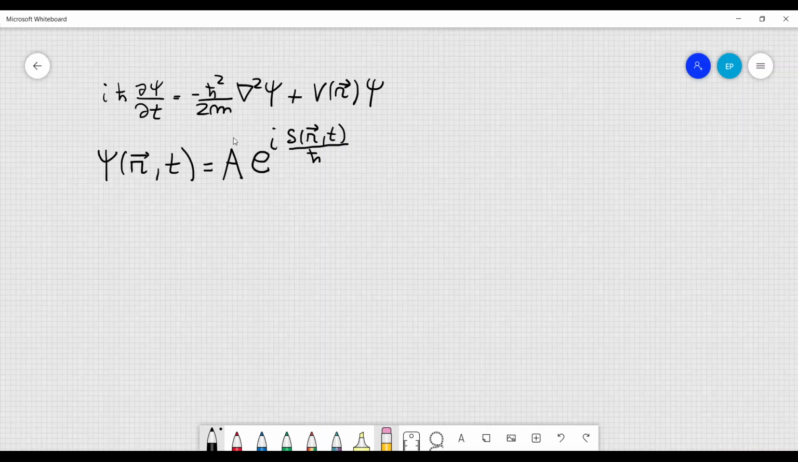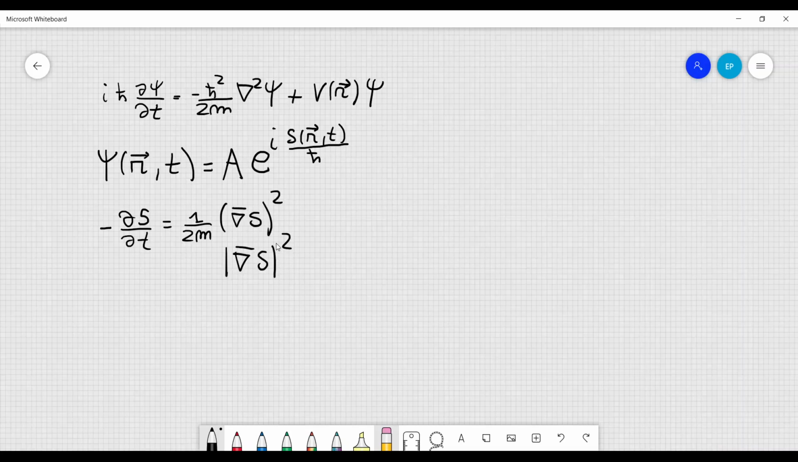And then you will find that you can also cancel this constant A, because it appears on all those terms, and you can factor it out and cancel it, and you can also cancel this complex exponential, because it also factors out of all those terms. So what you basically find if you do this substitution is the following equation, which is to be satisfied by the function S: minus the derivative of S with respect to time equal to 1 over 2m, and here we have the magnitude squared of the gradient of S. I could have written it like this as well with straight bars, but it doesn't really matter, minus i h bar divided by 2m times the Laplacian of S plus the potential energy, which depends on the position of the particle.